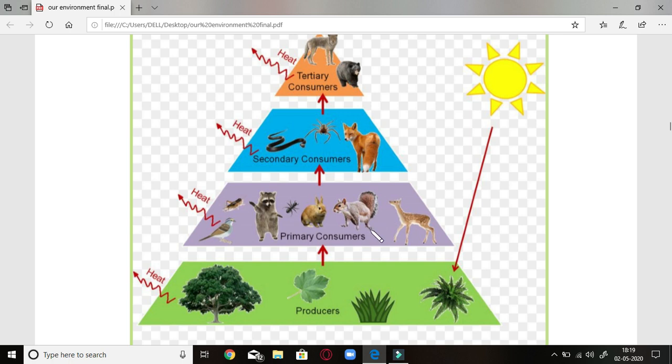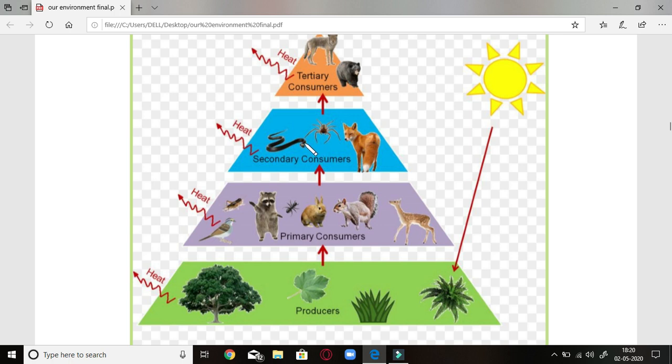Second one is the primary consumer. These primary consumers eat producers, and these primary consumers are small animals that include sparrows, squirrels, rabbits, rats or deer. They are all dependent on the plants, but their area, as you can see, is very small as compared to that of producers. The reason is that their number reduces, since the energy transferred to them from producers is lesser. That's why the area shown here is lesser. They are further eaten by secondary consumers, and the area is still less since the number reduces even more.